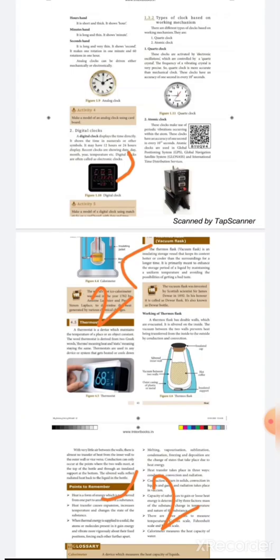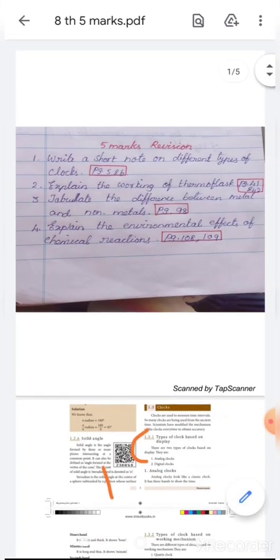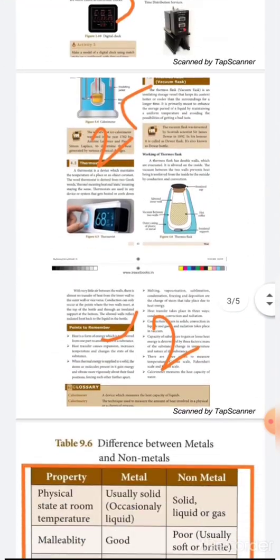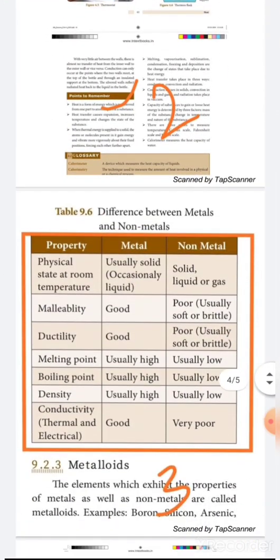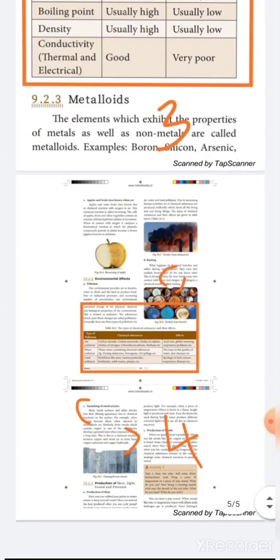Okay, next third question is tabulate the difference between metal and non-metals. Matter around us lesson, page number 98. Have to write the properties of metal and non-metal. This is third question.